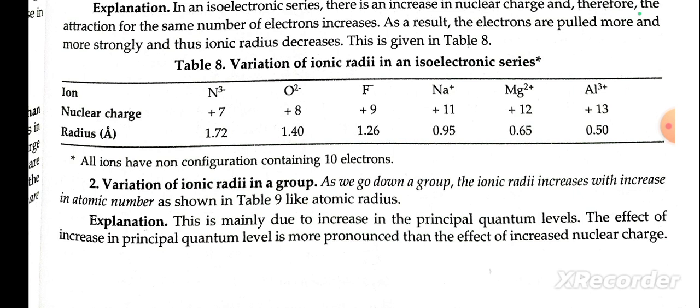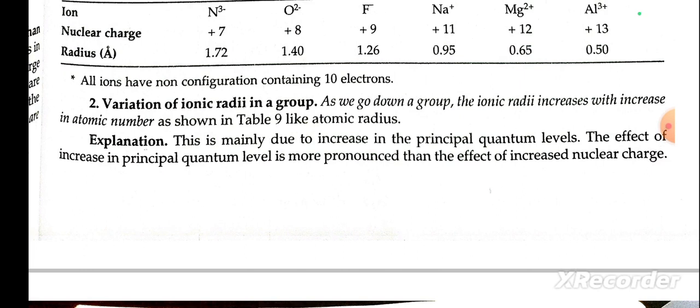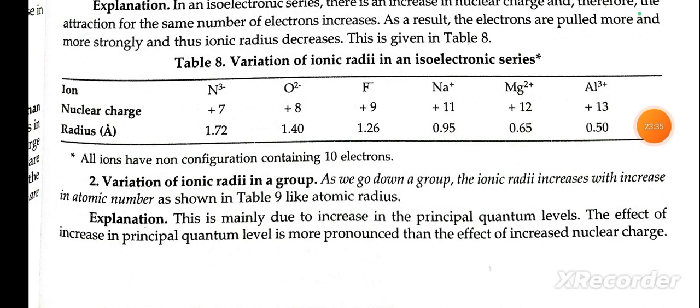All the above ions contain 10 electrons. Second, ionic radii in a group. As we go down the group, the ionic radii increase with increase in atomic number, like the atomic radii. Explanation: this is mainly due to the increase in principal quantum level.